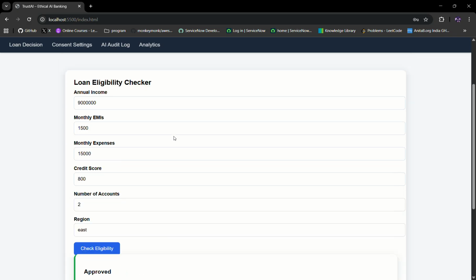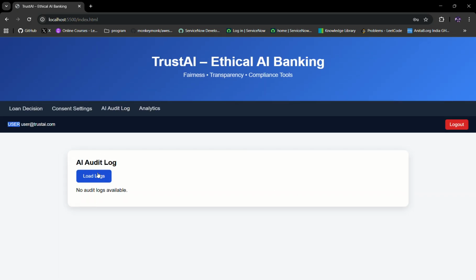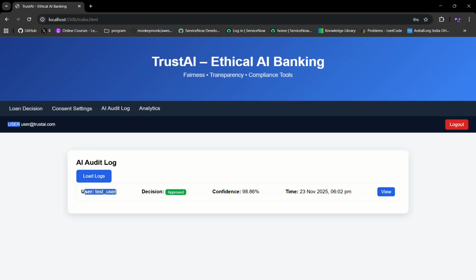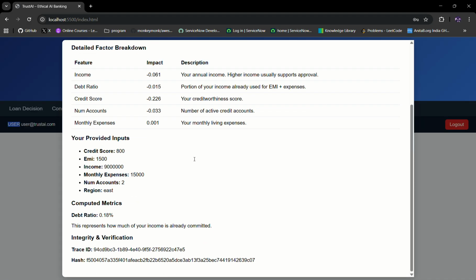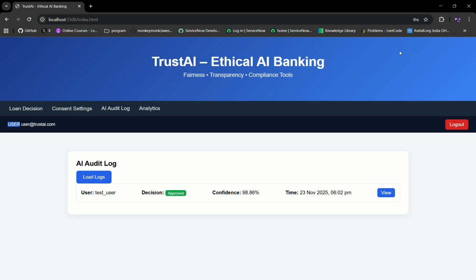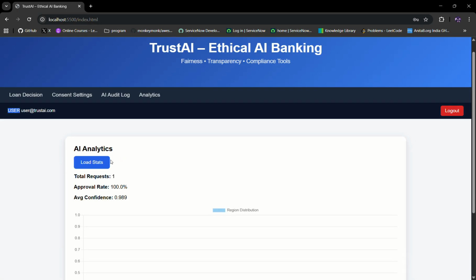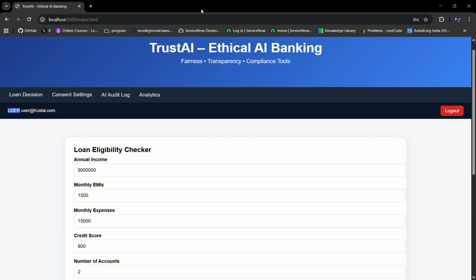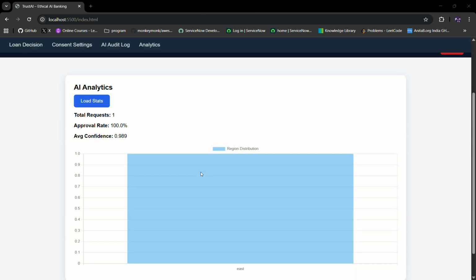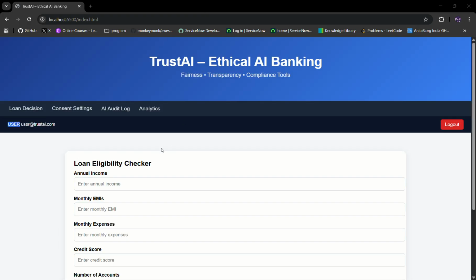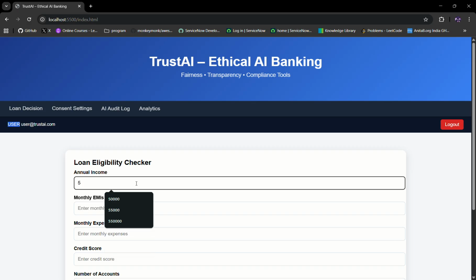Now I can close this and I can go to my AI audit log and I can load this again, and you can see I'm the test user. Since this is the only user I've given, my decision has been approved. The confidence is 98.86, and the timestamp is shown. Now similarly, I can see the same thing in the AI audit log as well. In analytics, I can load the stats again, and you can see the only region that I've given is East. Now let's test this again with another value.